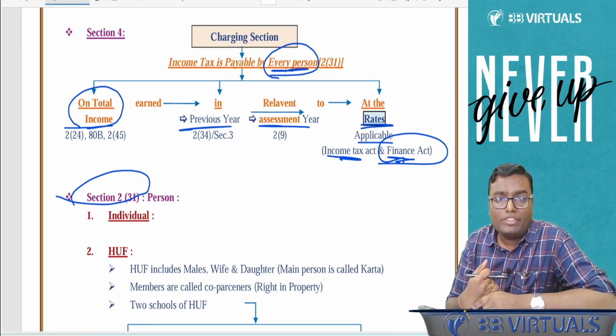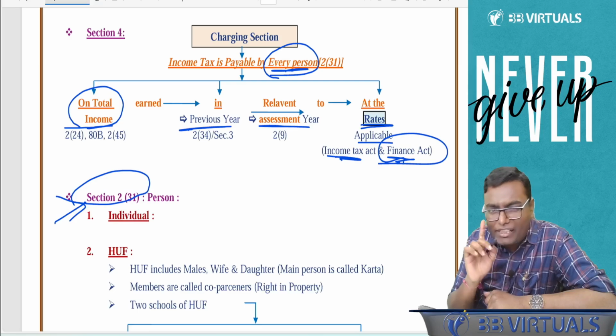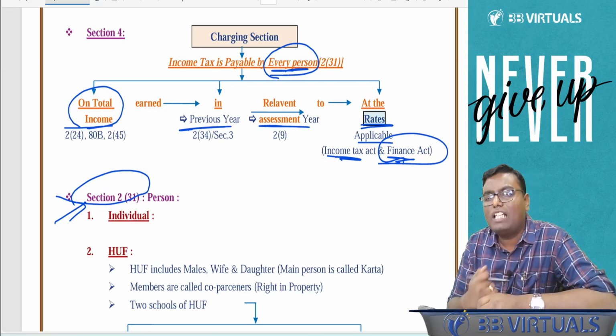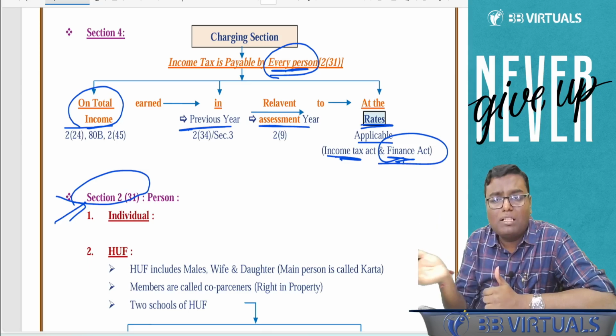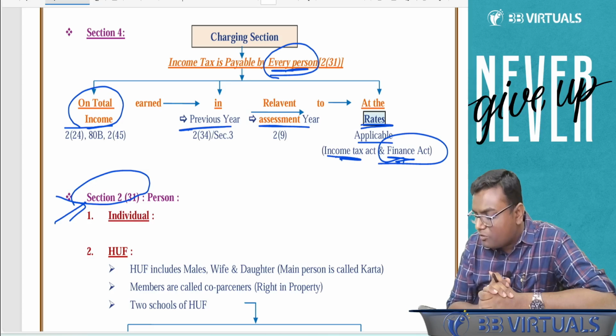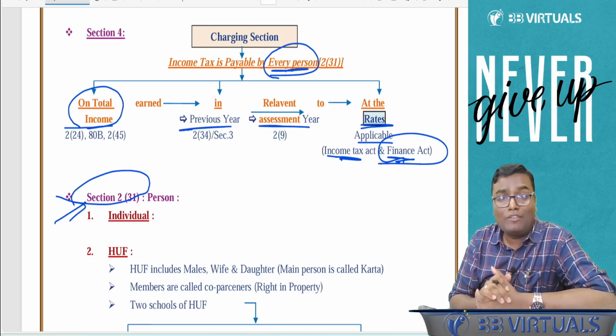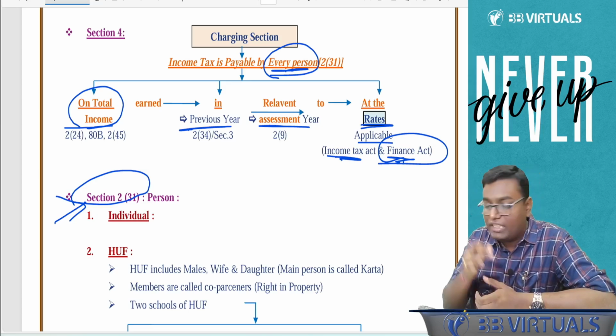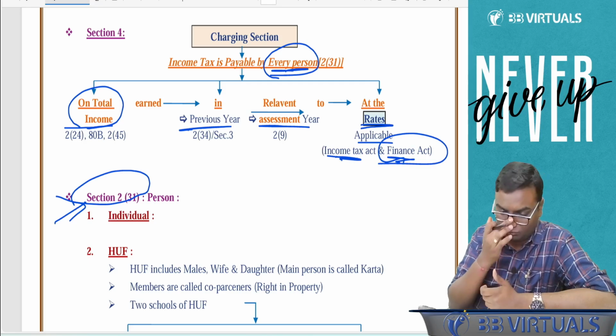Now, one more question. Are you supposed to remember these section numbers? Like Section 1 basic, Section 2 25A India, Section 4 charging section. Obviously, yes. As a good faculty, I should say you should remember each and every section number.